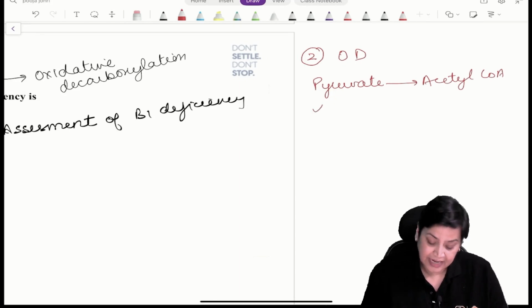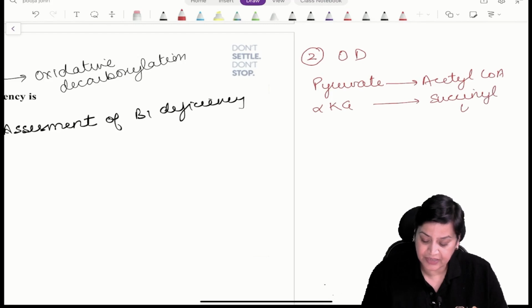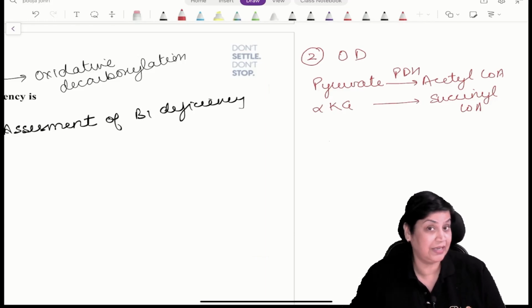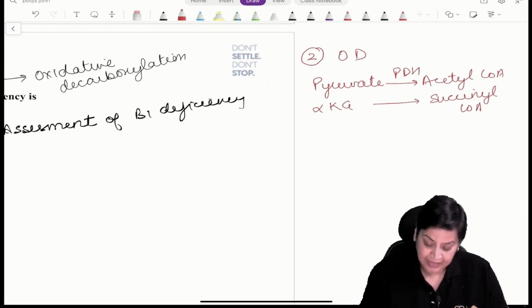Second is alpha ketoglutarate to succinyl coenzyme A. This is reaction 2. Here the enzyme is pyruvate dehydrogenase, which we all know is an example of a multi-enzyme complex, where TPP is the major coenzyme. Then here alpha ketoglutarate dehydrogenase. Third is transketolase, which is required in the HMP shunt.